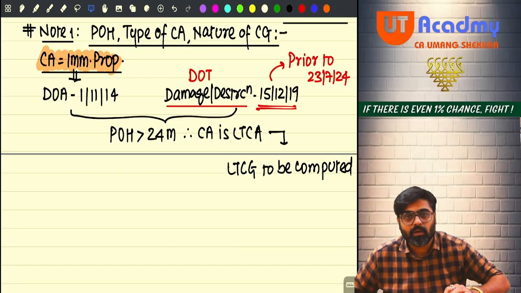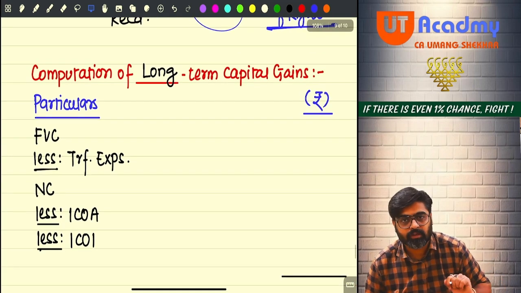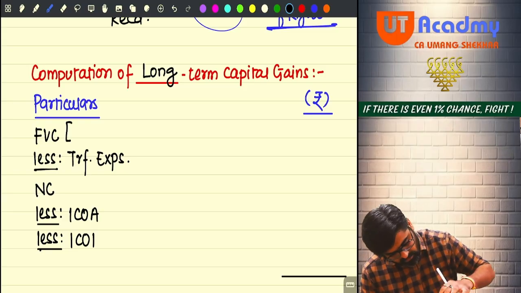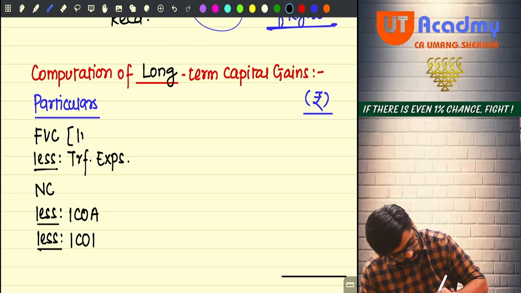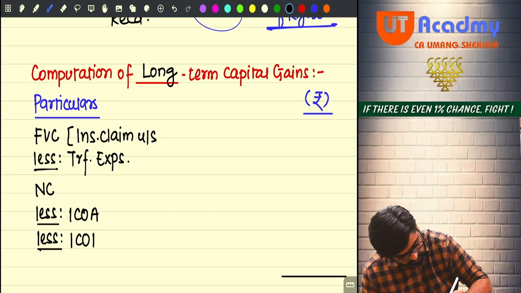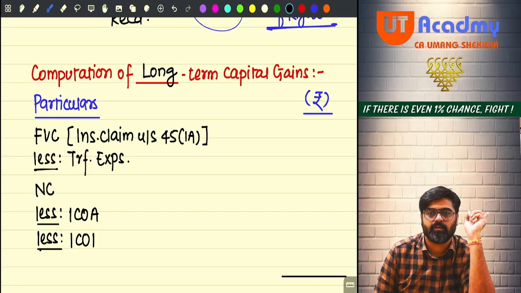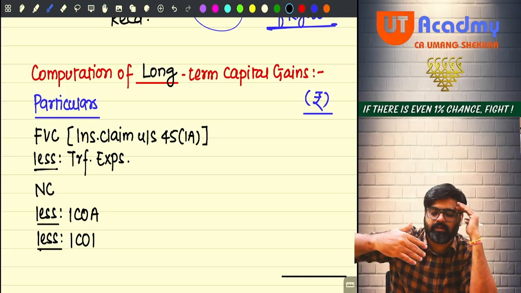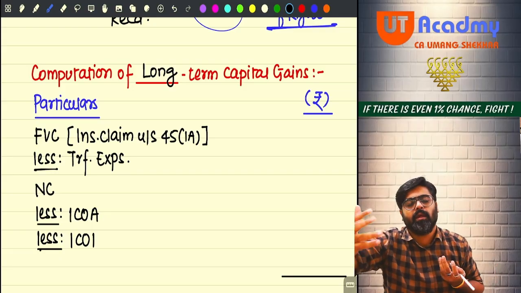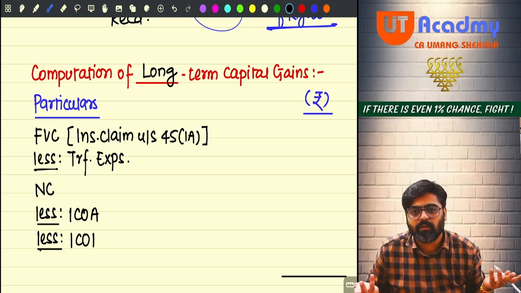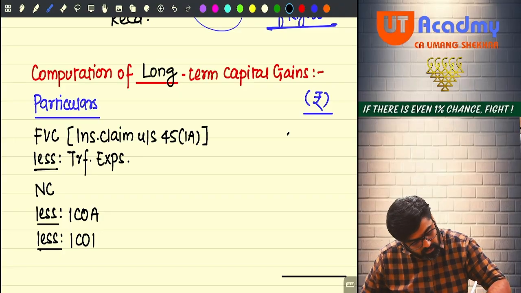So here in our solution, next to this FVC we will open a bracket and write: insurance claim under section 45(1)(a) is deemed to be the full value of consideration, which we are taking here as full value of consideration. The asset is damaged or destroyed, so what is coming? Insurance claim. So that should be the full value of consideration. Common sense. Hello sir, how much was that? 24 lakhs.